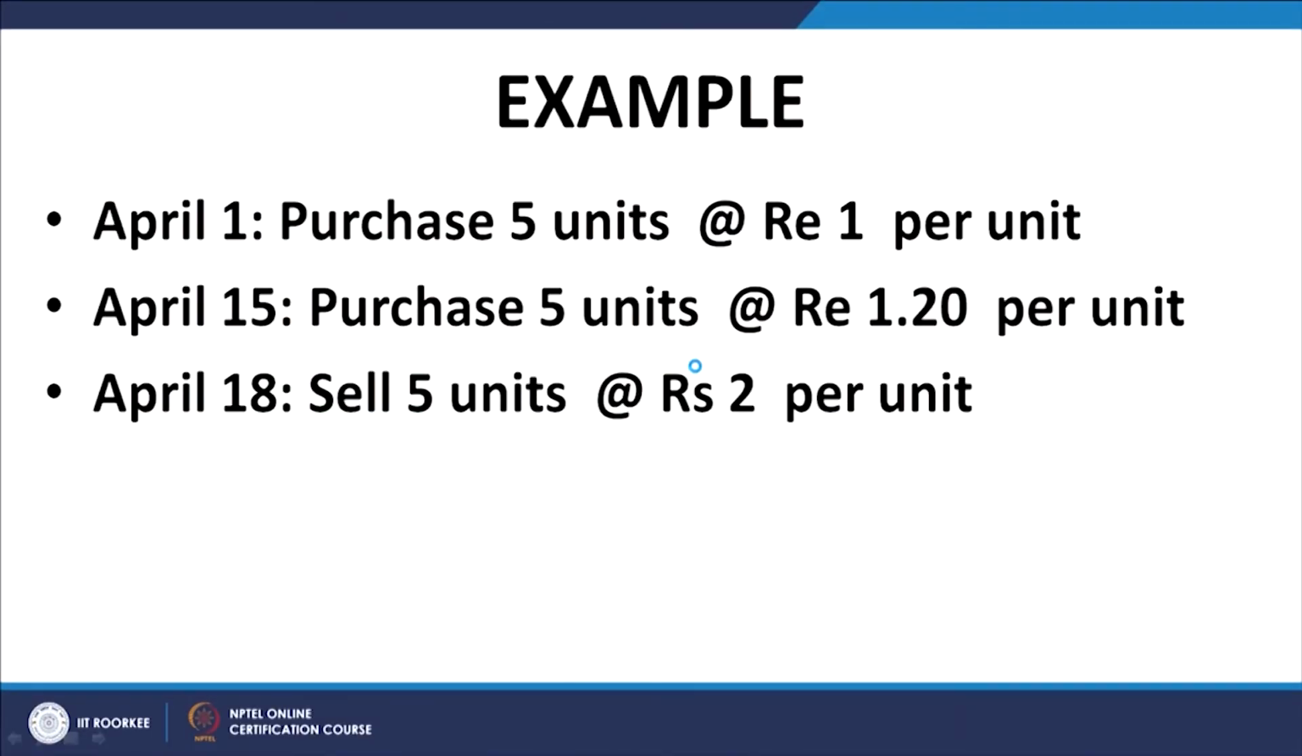Before I come back to this, let us understand the first 2 points by an example. It is a very trivial example, but it will convey the message. Suppose on April 1 I purchase 5 units at rupee 1 per unit. On April 15 I purchase 5 units at rupees 120 per unit, and on April 18 I sell 5 units at rupees 2 per unit. Very simple question. Let us try to understand the implications of LIFO and FIFO.